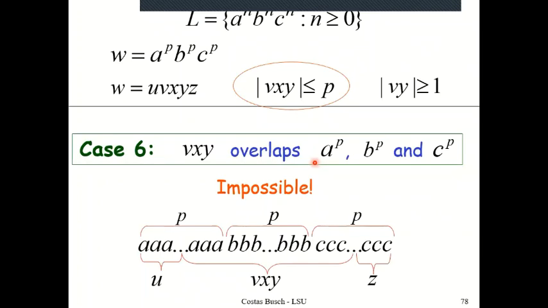Now, we have seen that wherever Vxy may be, it is going to give us a contradiction if we try to pump in some copies of Y and the same copies of V. So the string is not pumpable, which would mean my language is not pumpable. If this language is not pumpable, then I have a contradiction, and that contradiction would mean that my original assumption is not correct, and hence the language is not context free.